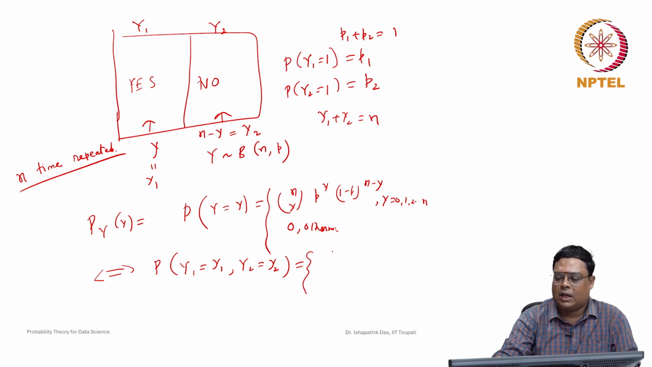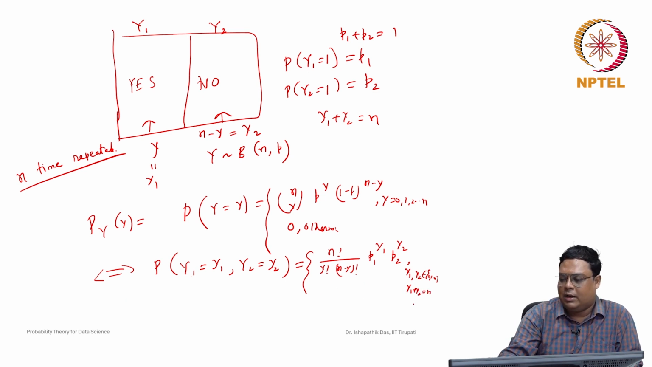So this is nCy. Now how do we represent nCy? This is n factorial over y factorial, n minus y factorial, and p to the power y. So p becomes p1 and this is y1. 1 minus p becomes p2, and the whole to the power n minus y, the number of no, is y2. Here y1 and y2 can be any value between 0 to n, and y1 plus y2 has to be equal to n, otherwise 0.